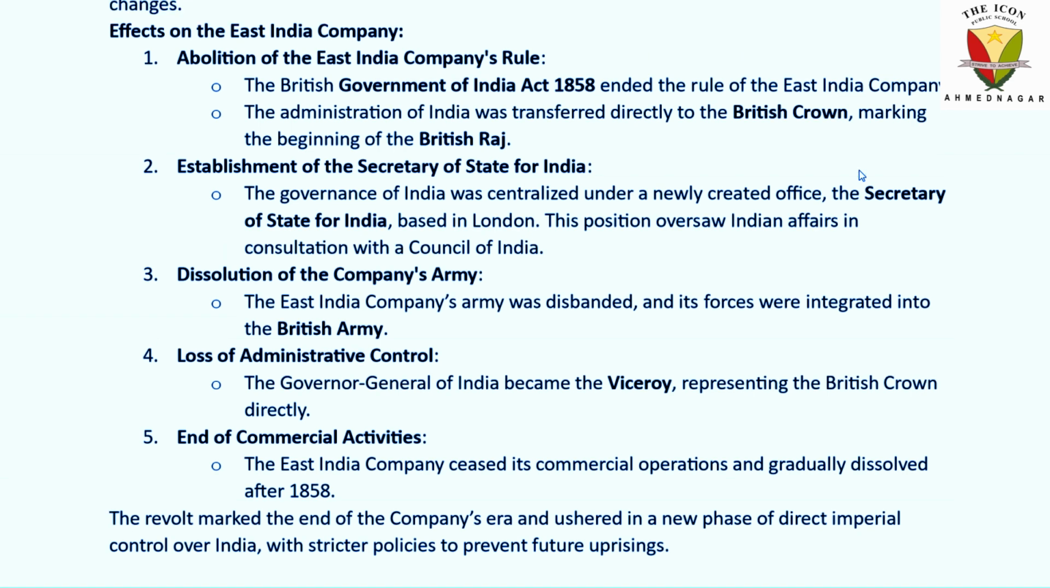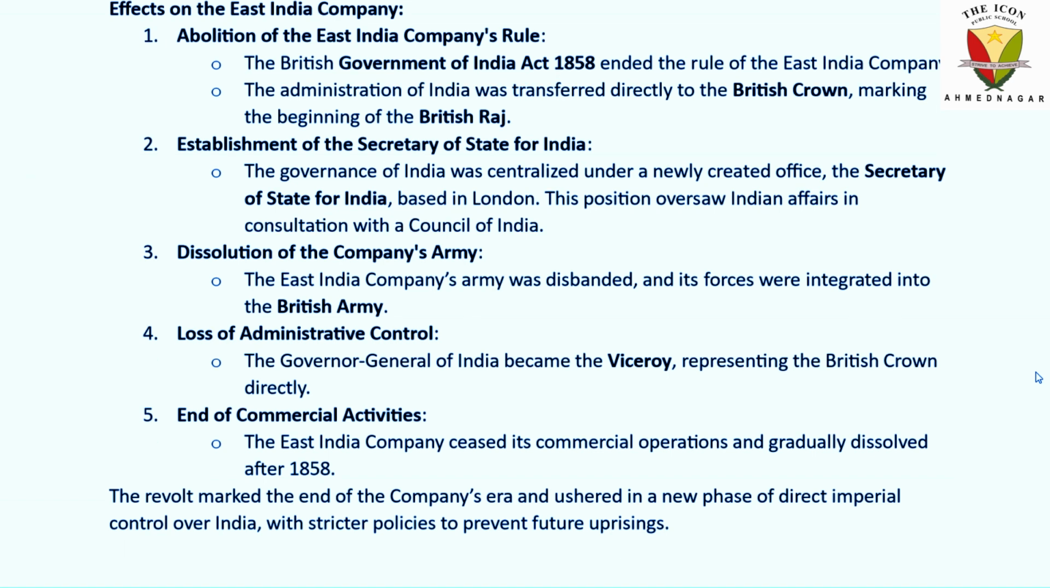Dissolution of the company's army. East India Company had its own army, and it was disbanded, and its forces were integrated into the British Army. The British Crown was now directly controlling the army also. Loss of administrative control. Whatever control the East India Company had regarding administration was now totally under the control of the British Crown. The Governor General of India was converted into a Viceroy, who represented the British Crown directly.